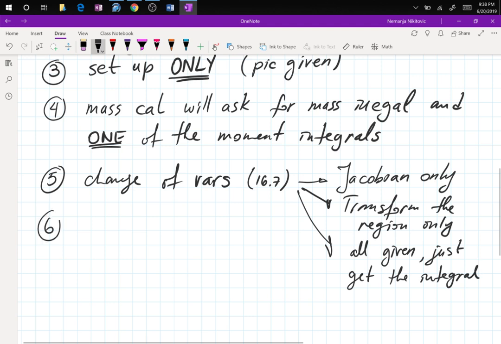Types of problem. Number 6. State the formula for, and I put 3 dots. Spherical integral formula, cylindrical integral formula, mass calculation for 3D formula, formulas. So that's usually a gift problem, because if you don't know these formulas, then you can't do other problems, which are more points.